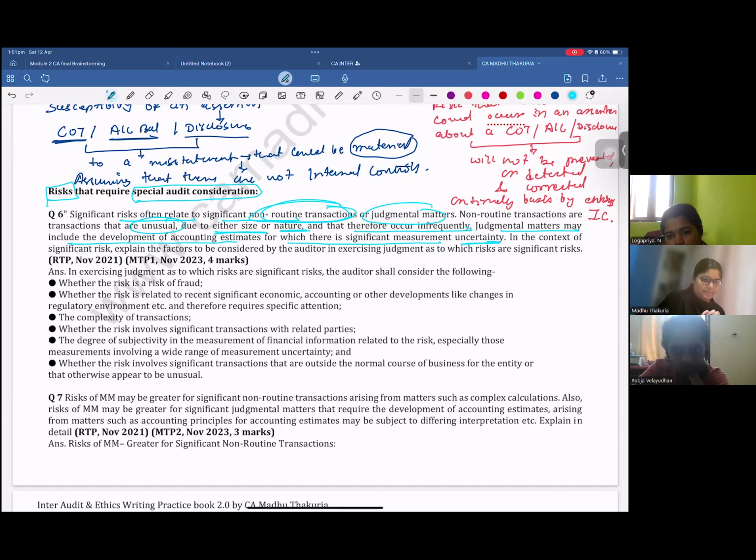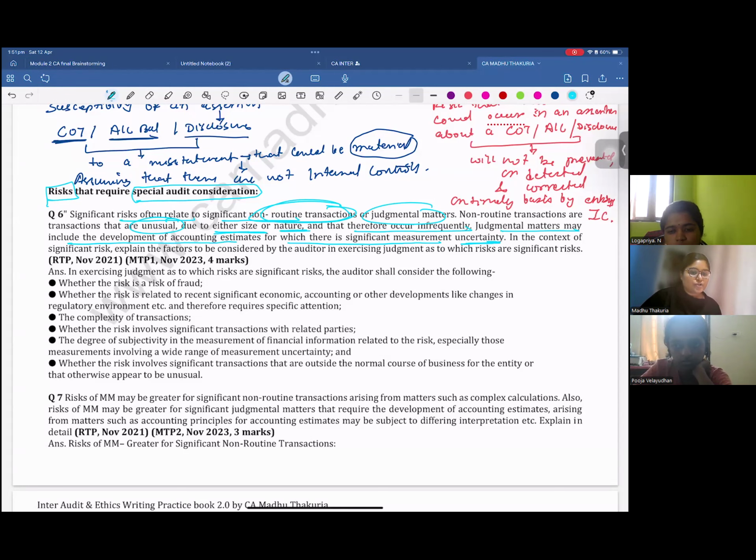Just go back to your accounting knowledge and can you give me an example of any accounting estimate where there is a complexity? See, provision for doubtful debt is also an accounting estimate. Provision for obsolete inventories is also an accounting estimate. But it is not very difficult. Choosing the method of depreciation, yes, sometimes for certain clients, certain nature of business, it can be a complex matter. Calculation of gratuity, estimating the provision. Estimating the useful life of the asset, yes, it can be.